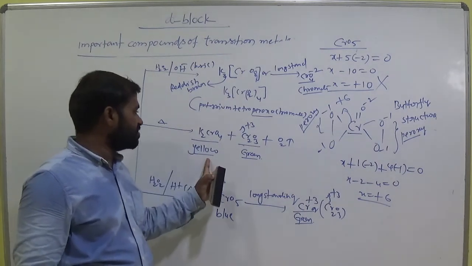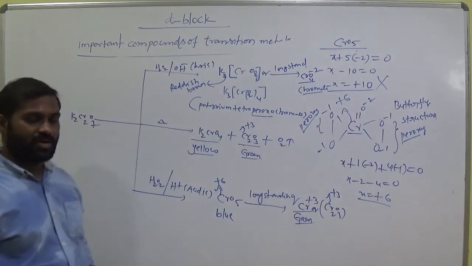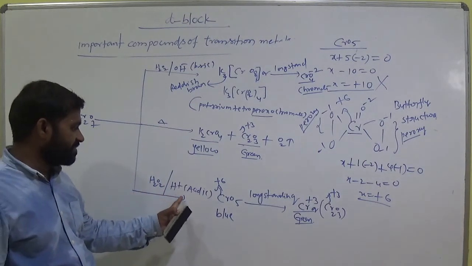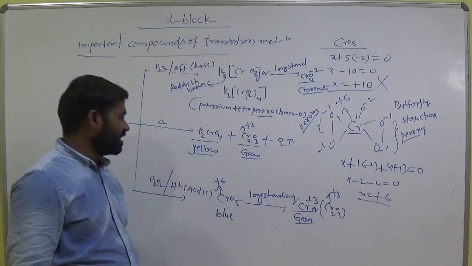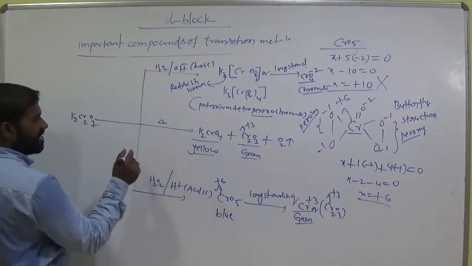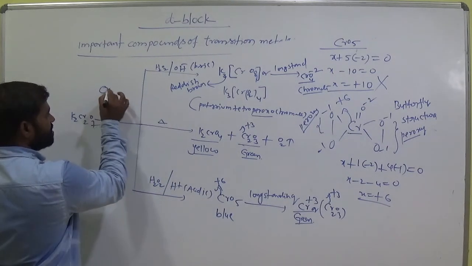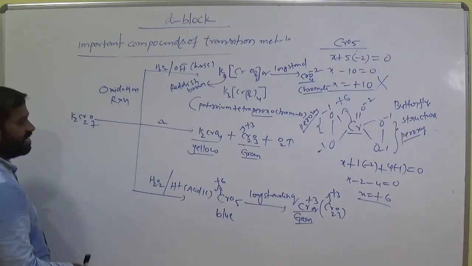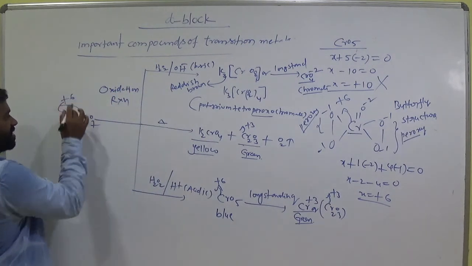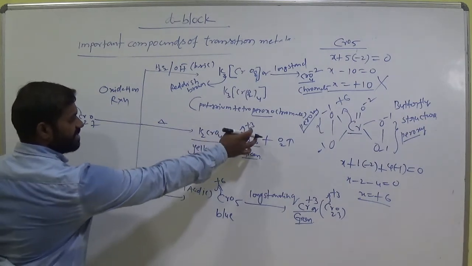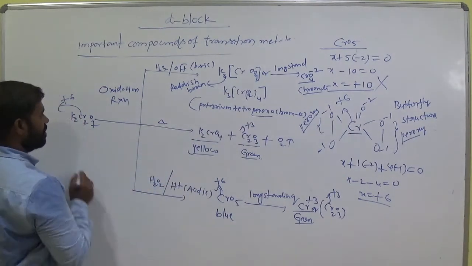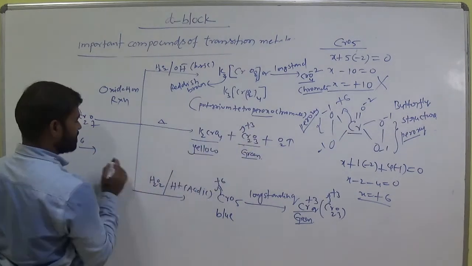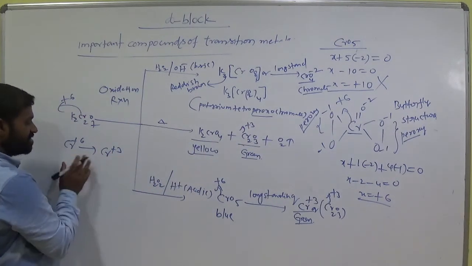On strong heating it gives yellow color chromate and green color chromium trioxide. And in presence of acidic medium it gives blue color and green color. Let's see why these are all oxidation reactions, in different media. Let us take the oxidation state of chromium here, +6, and the product here is chromium +3. Am I right? So is it oxidation or reduction?